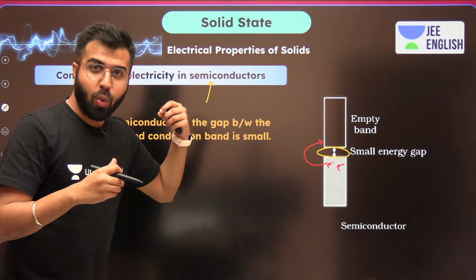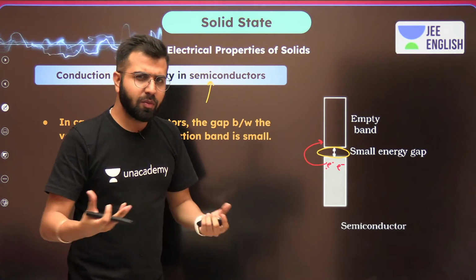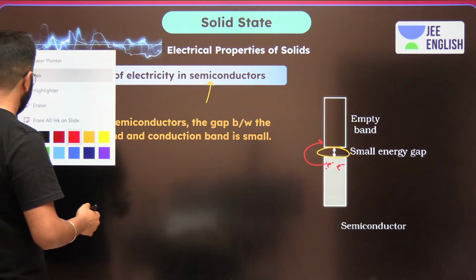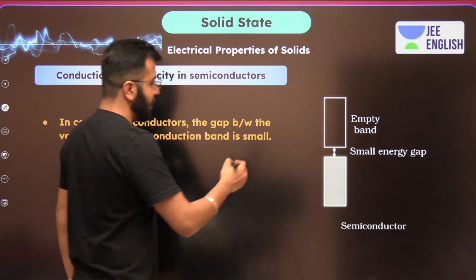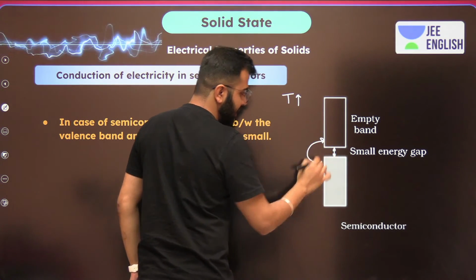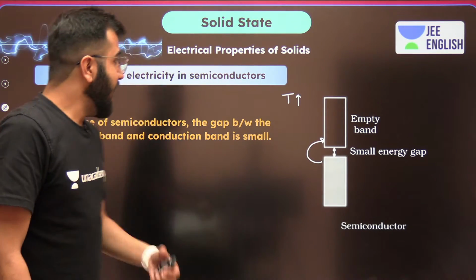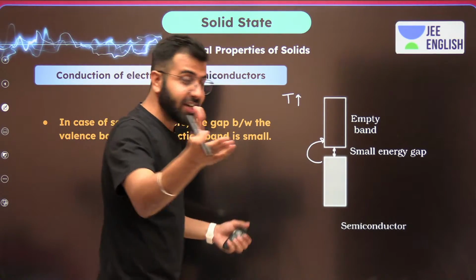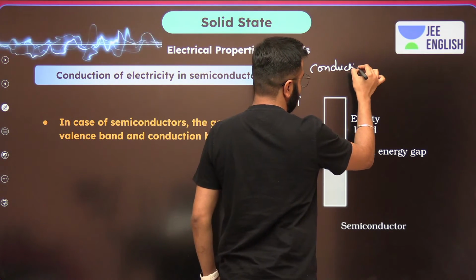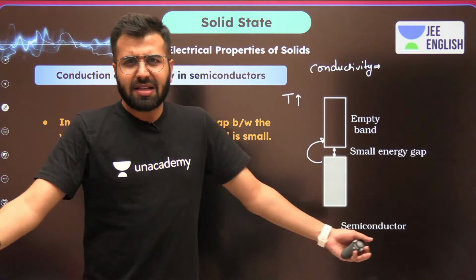So what can we do to make an electron excited? Can we provide temperature, heat? Yes. Whenever we heat it up, whenever we increase temperature, the electrons become much more eligible to jump. Do remember that. And what about the conductivity range? Write it down in the chat, just like Khushi was doing. Conductivity for semiconductors.